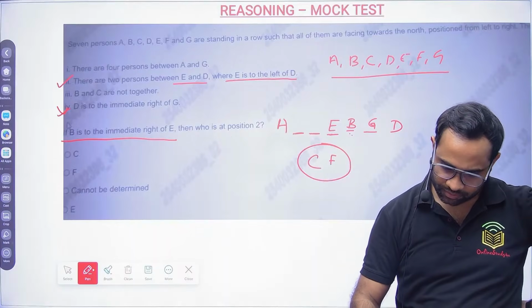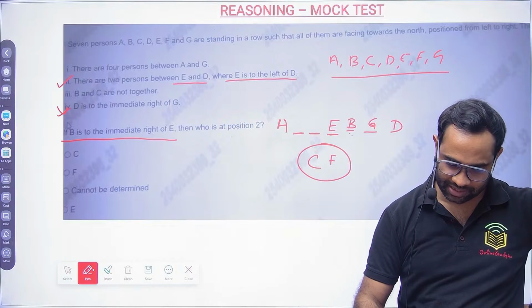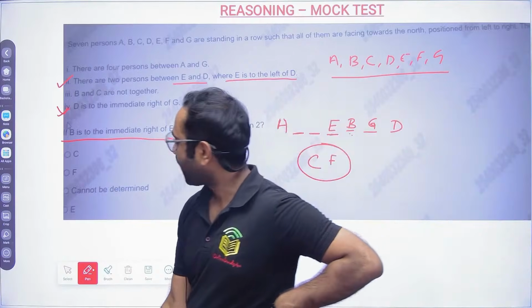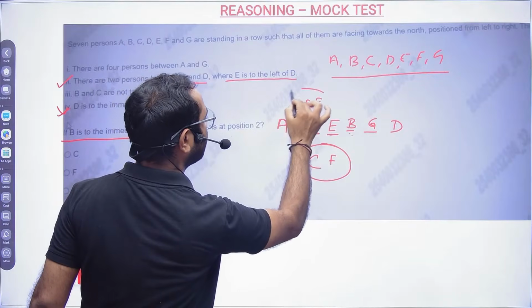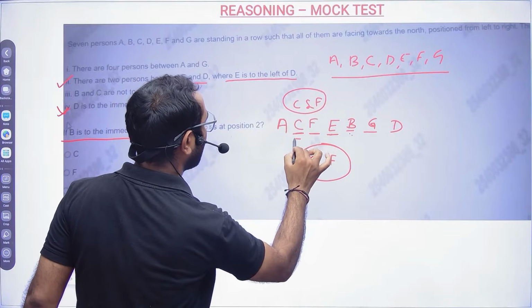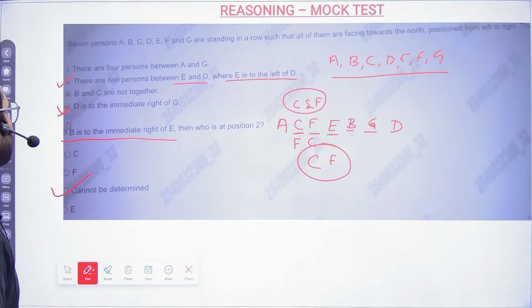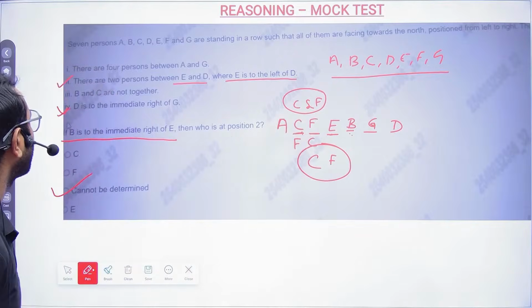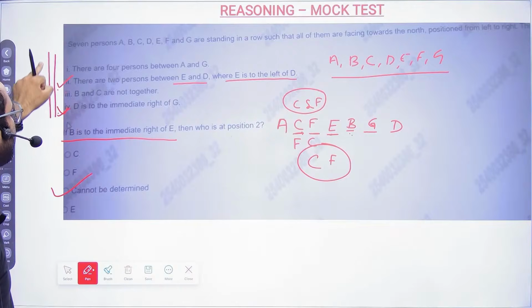So what is option C? Cannot be determined. So you are telling option C, right? So what is the correct answer? Cannot be determined because I am not able to place this C and F. C will be here or F will be there, or F will be here or C will be there. That I am not able to determine. So my answer will be cannot be determined. If B is to the immediate right of E, then what is the position at 2? The position at 2 here I am not able to determine. These 4 are not helping me to identify it.